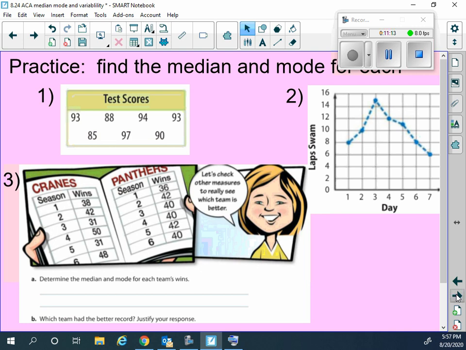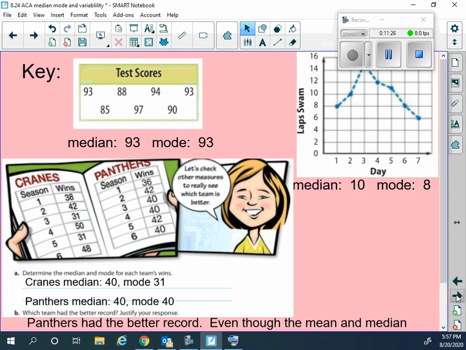Okay, I have 3 problems for you to do for practice. It says to find the median and the mode for each of these. Okay, so if you're at home, you would pause the video and answer these questions. Here are the answers for those questions. Okay. On that last one,